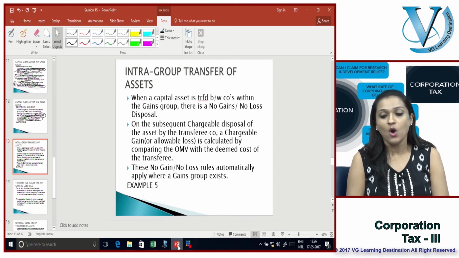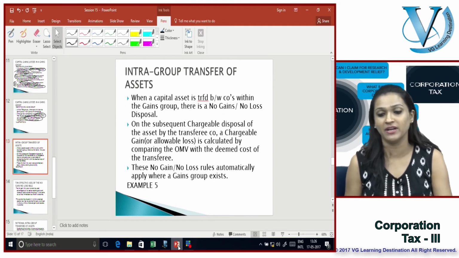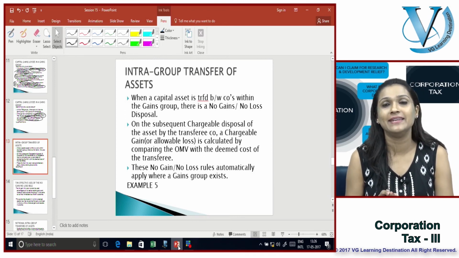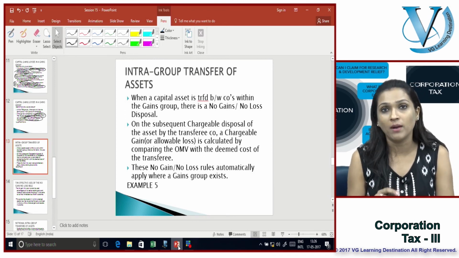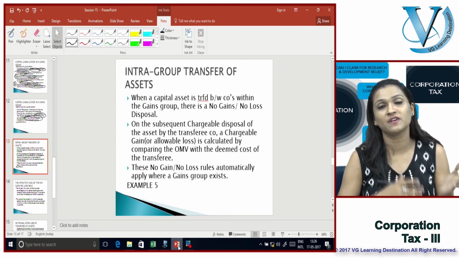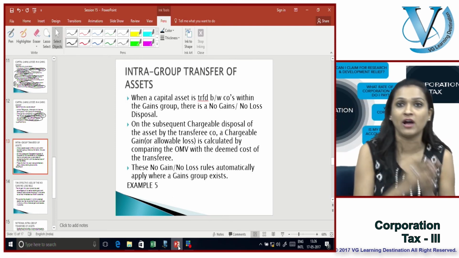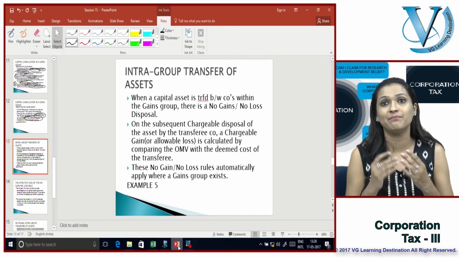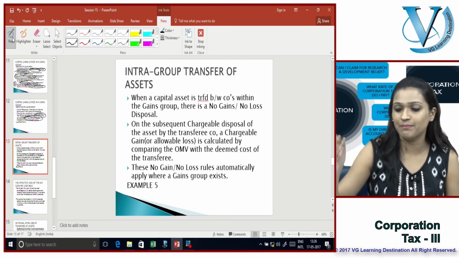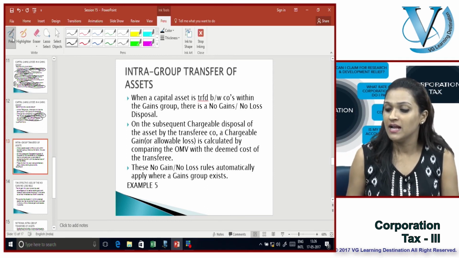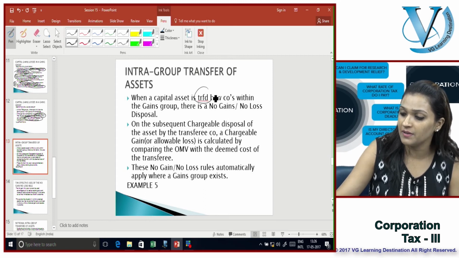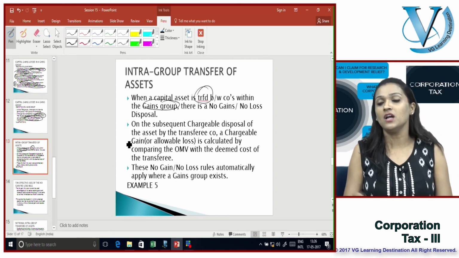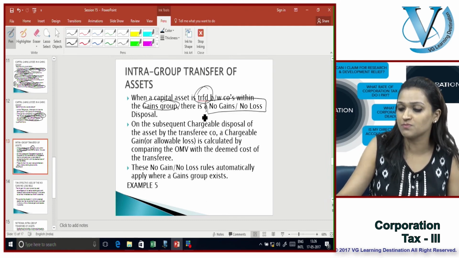What sort of advantage does it bring? What form of advantages can I claim? I can now claim reliefs on my transfer of goods from one group company to the other, as long as that benefit is there. Very simply, when a capital asset is transferred between companies within the gains group, there is a no gain, no loss disposal.